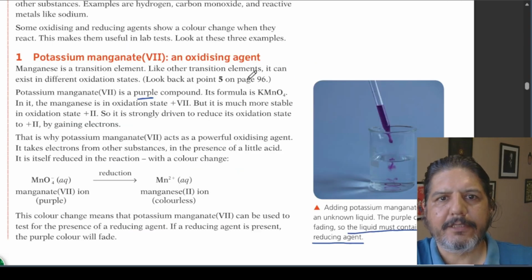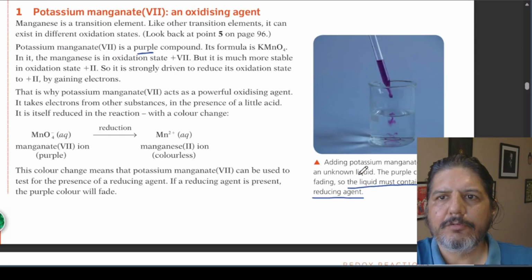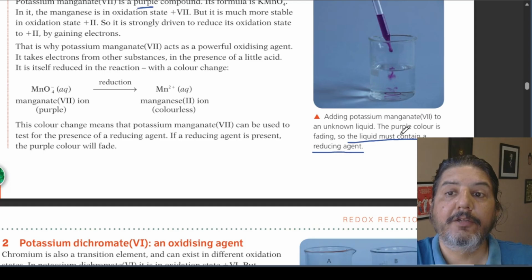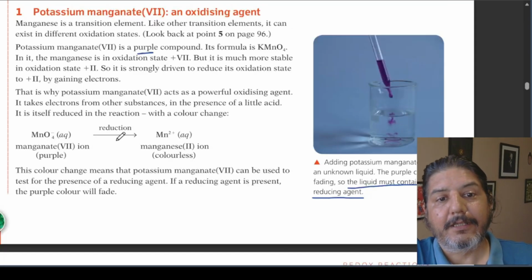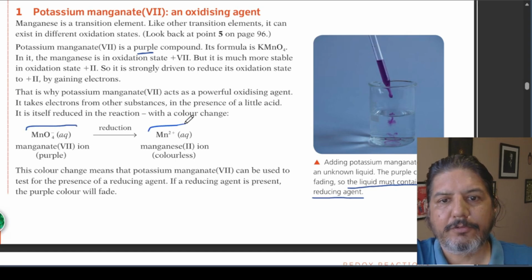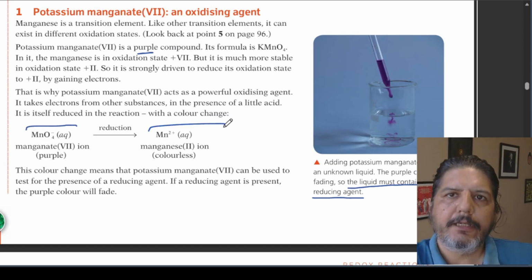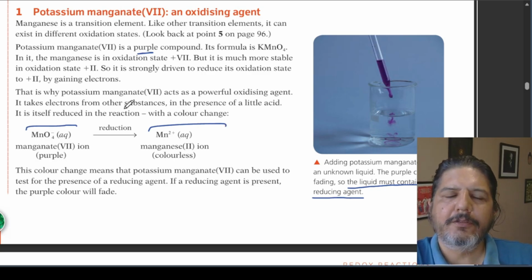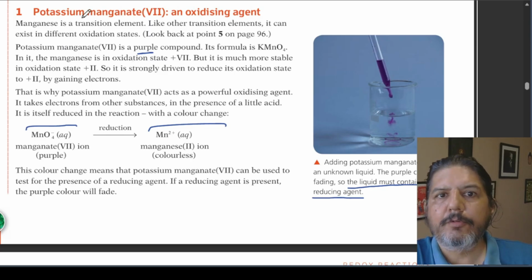So first look at potassium permanganate. For example, if you see this photograph, potassium permanganate, potassium manganate(VII), is added to an unknown liquid and the purple color is fading, so the liquid must contain a reducing agent. For potassium permanganate, the color change will be MnO₄⁻ changing into Mn²⁺. If you understand oxidation number, then you will understand that +7 is changing into +2. If you have confusion regarding oxidation number, I have another lecture. You can have a look at that. I'll put the link in the comment section. So this is the color change of potassium permanganate.